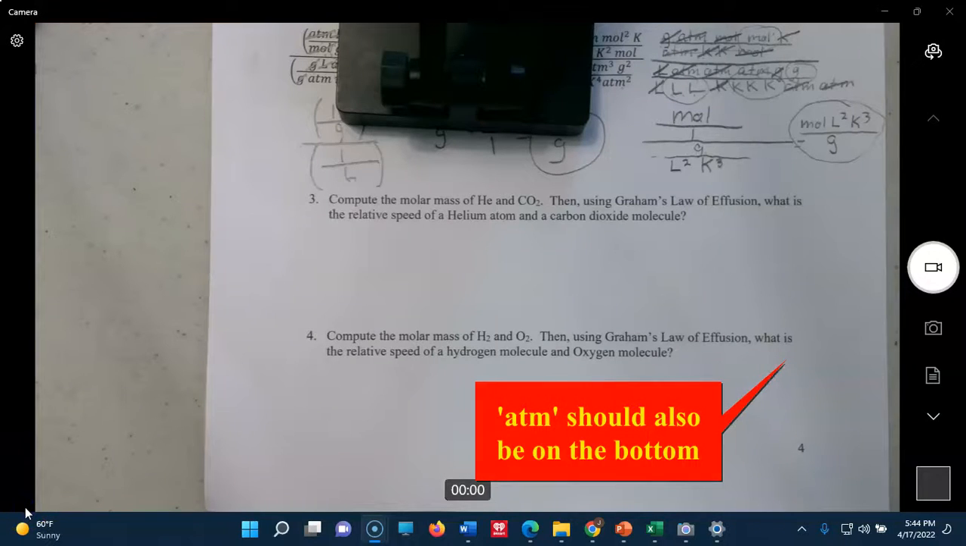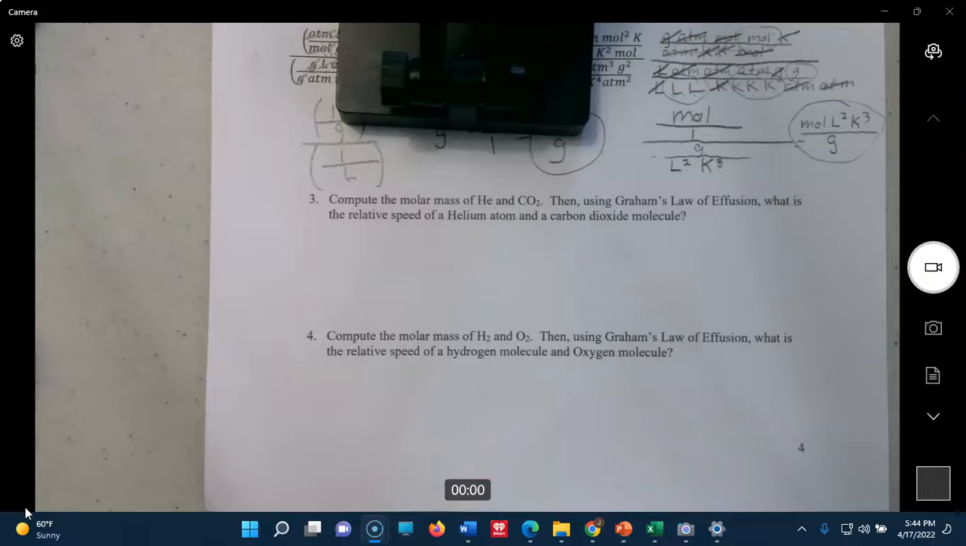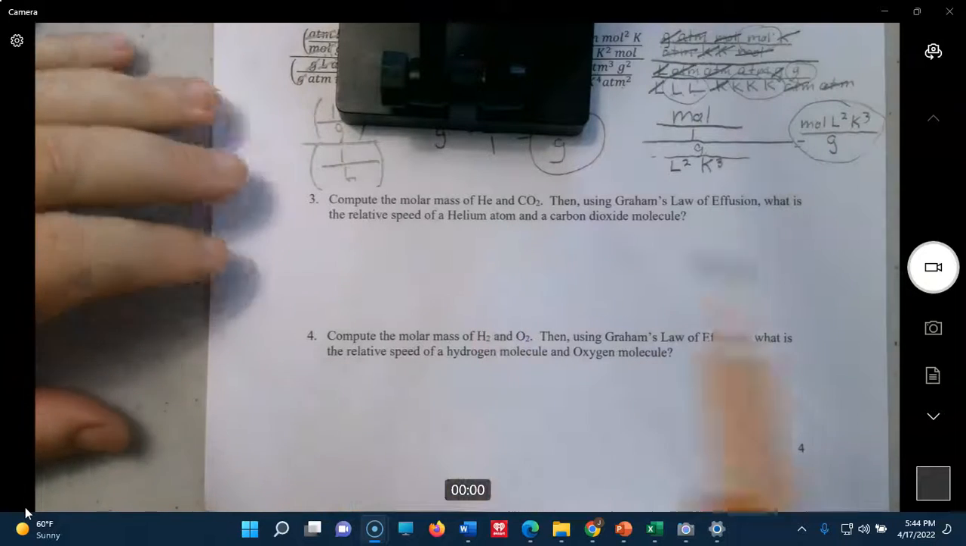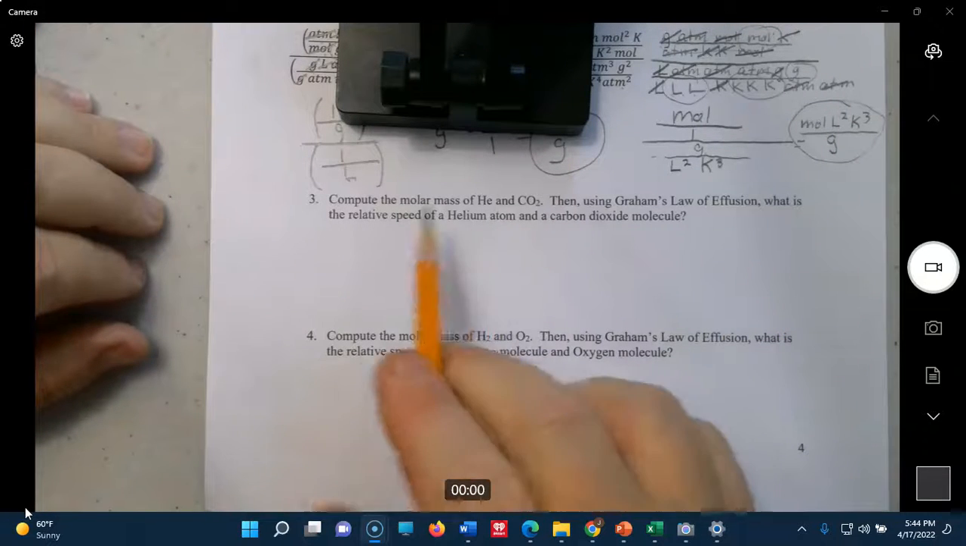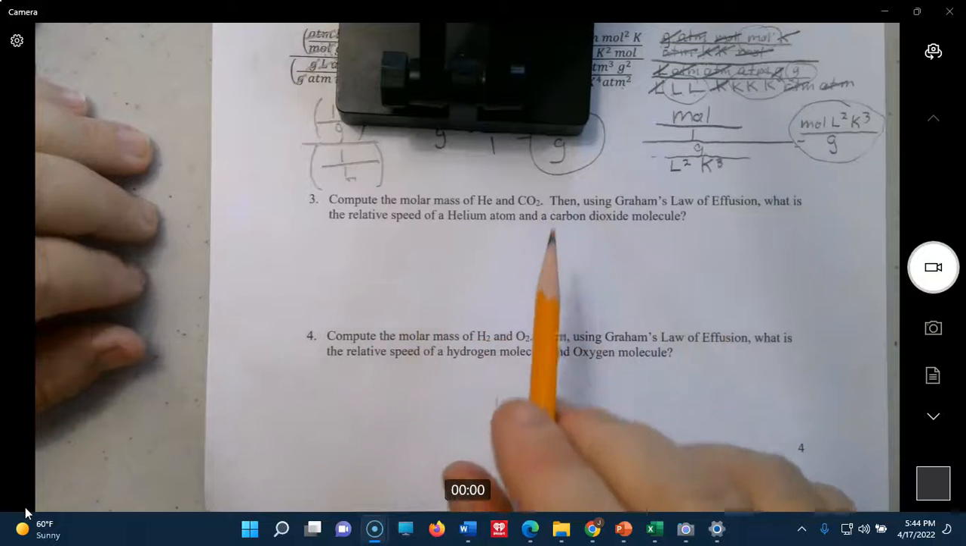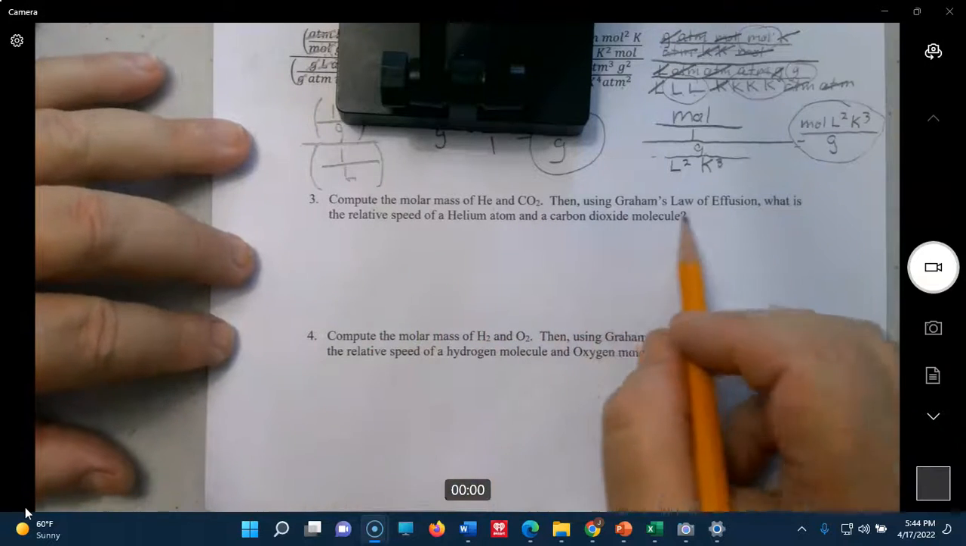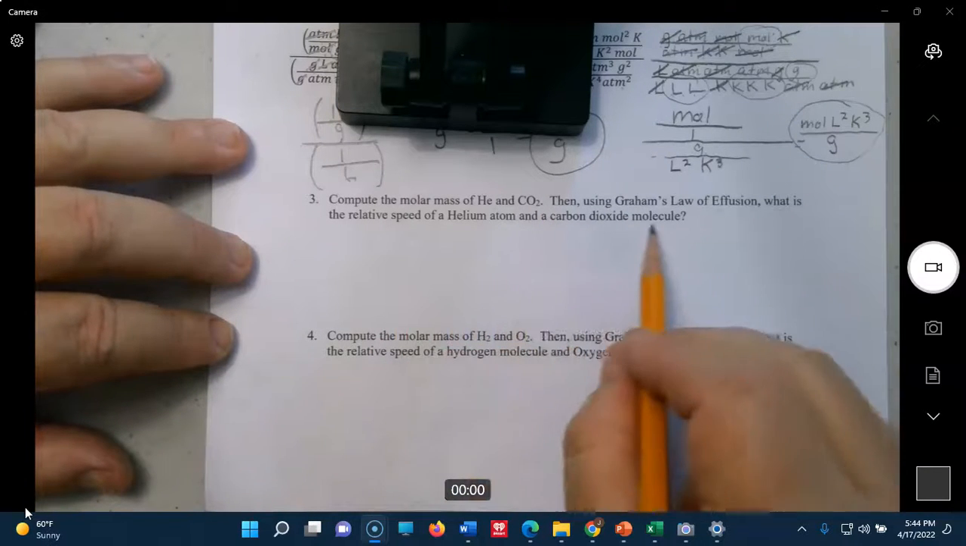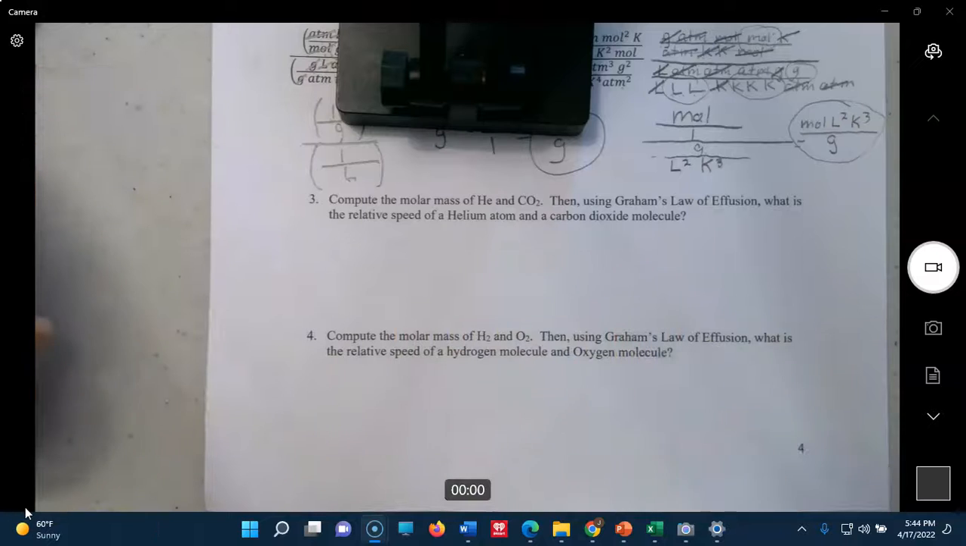Okay, so we're going to do a Graham's law of effusion here. And with these, by the way, you can round to the nearest whole number for these masses, okay? So the molar mass of He and CO2. Then using Graham's law of effusion, what is the relative speed? Relative speed simply means how much faster one particle is going than the other. It doesn't tell you the exact speed. It just says that this particle is going twice as fast as that particle. That's what relative speed means.